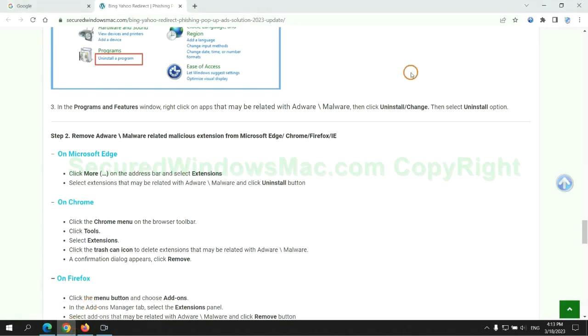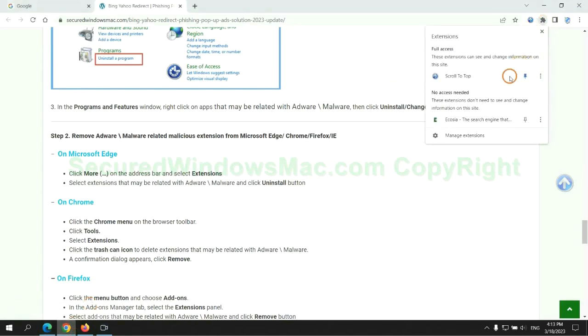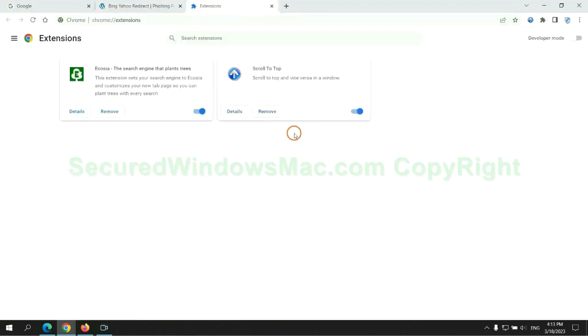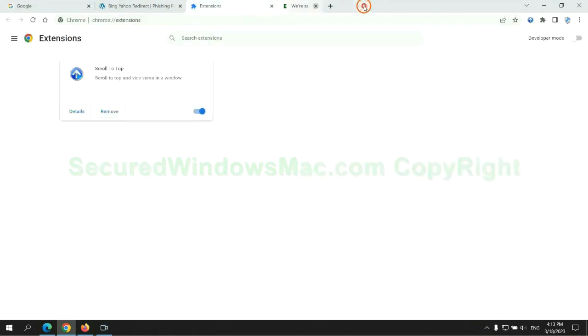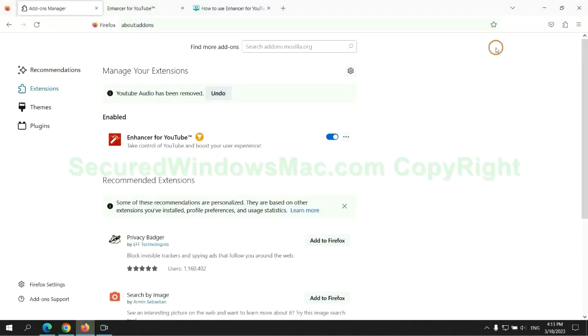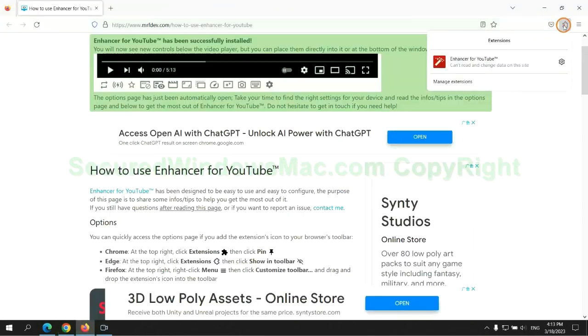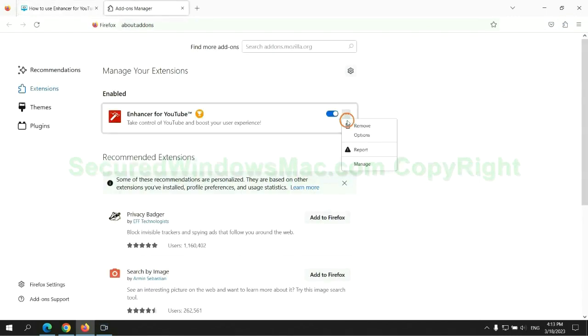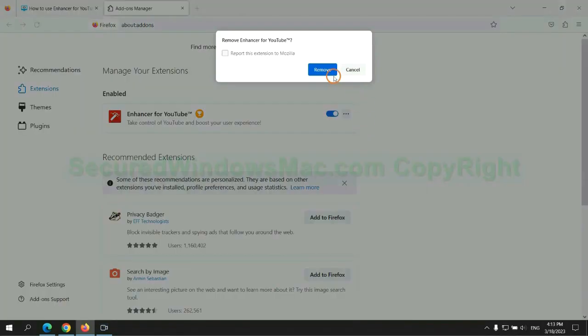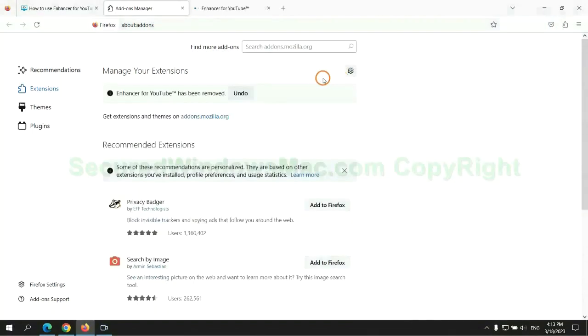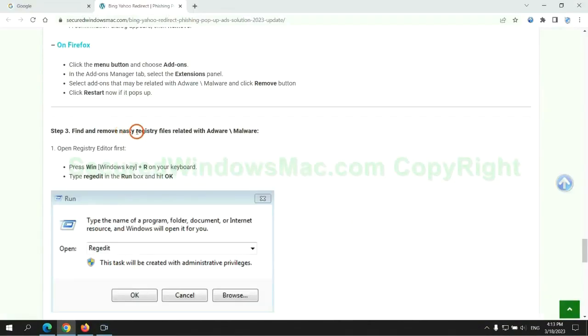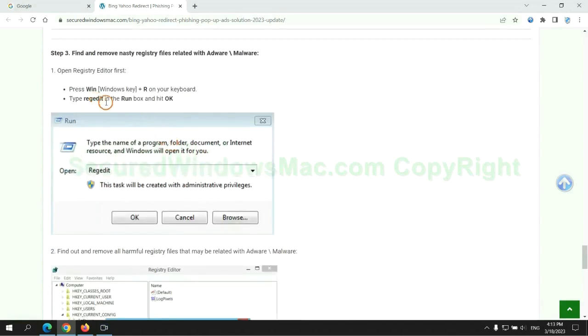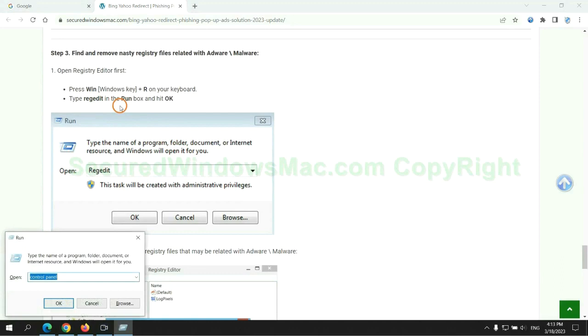Then remove extension on Chrome. And remove extension on Firefox. Next, we need to remove nasty registry files. Type regedit into Run window, and click OK.